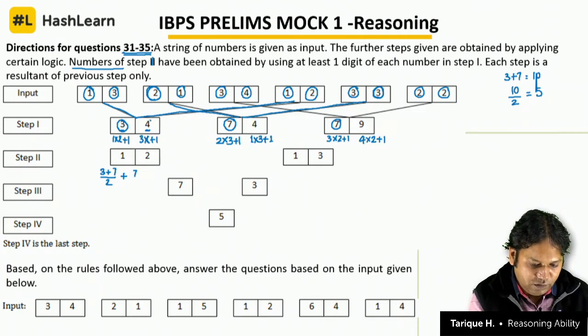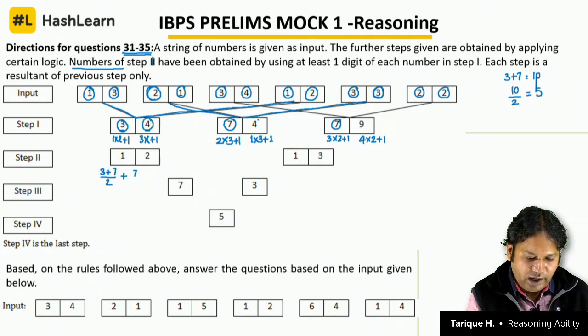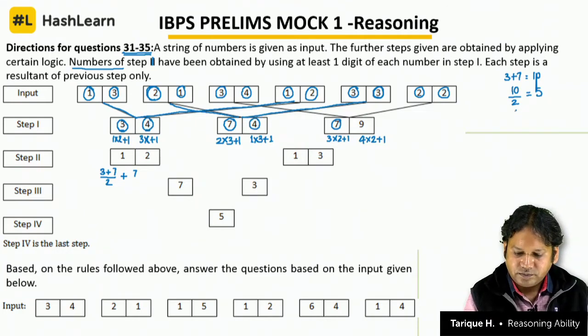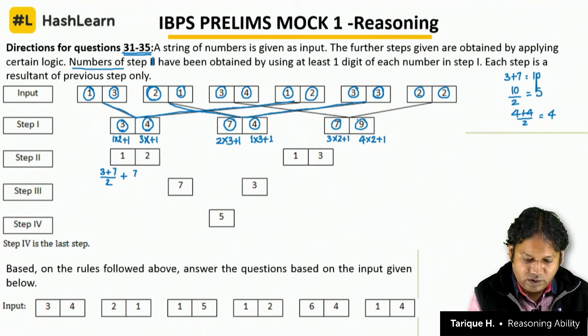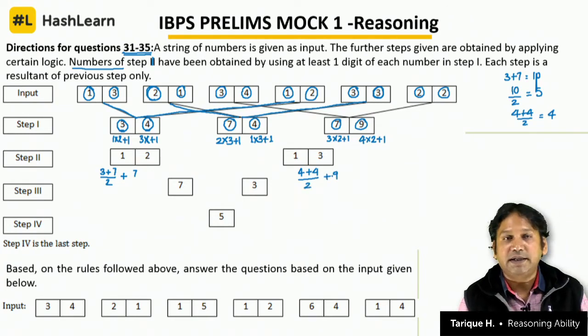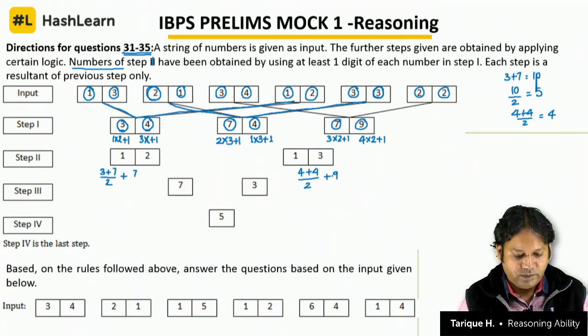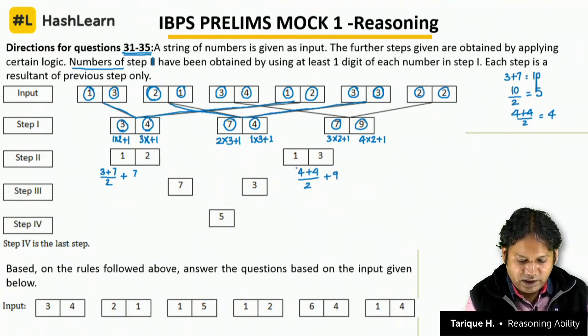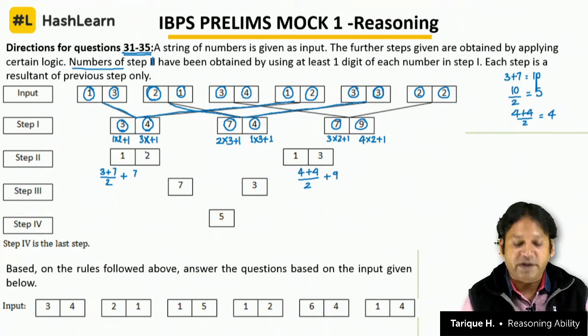Same thing you do here, 4 and 4, 8, average will be 4, and 4 plus 9 is 13. So what are we doing? 4 plus 4 by 2 plus 9 equals 13. That's how we get these numbers 12 and 13. Clear? So that's one thing that you must understand. How did we get 12? How did we get 13?